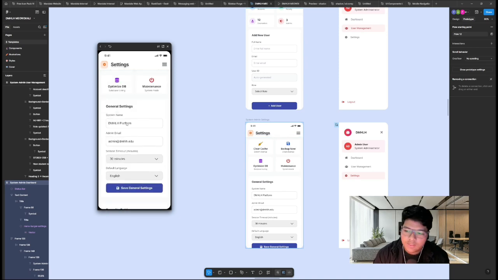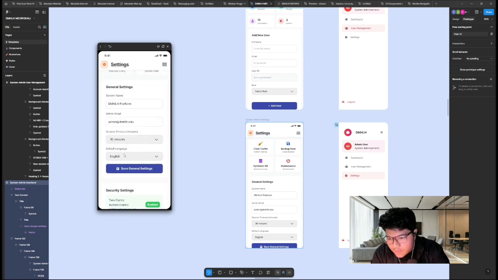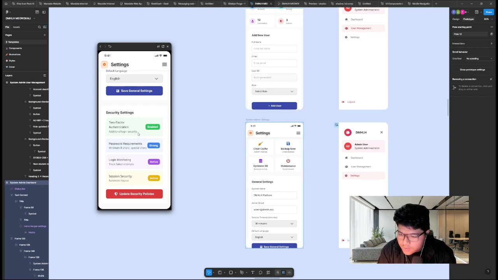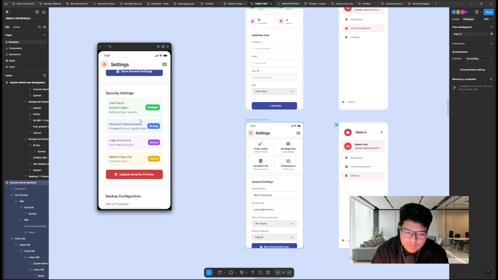Under general settings, they can change the system name, the admin email, the session timeout, and the default language. In security settings, they can enable 2-factor authentication. The password requirements check if the password is good. For login monitoring, they can toggle this to active or inactive, sorry. And the session security, automatic logout, active.